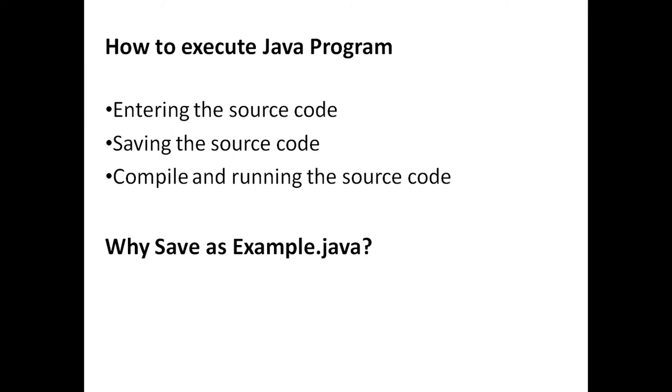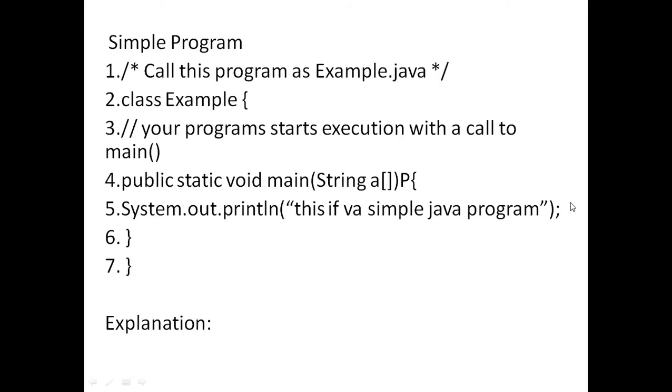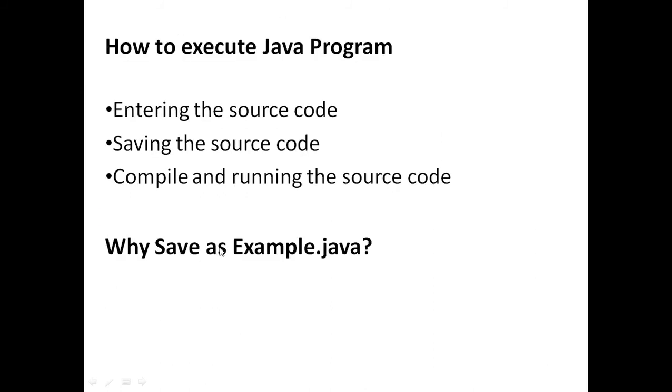And after compiling, it generates some bytecode. That bytecode is executed by using the Java interpreter. Now here is an example program. Here class Example is there. That means the class name is the same as our source file name. Why save as Example.java? Whatever the source code you have given, that source code file name is the same as your class name.